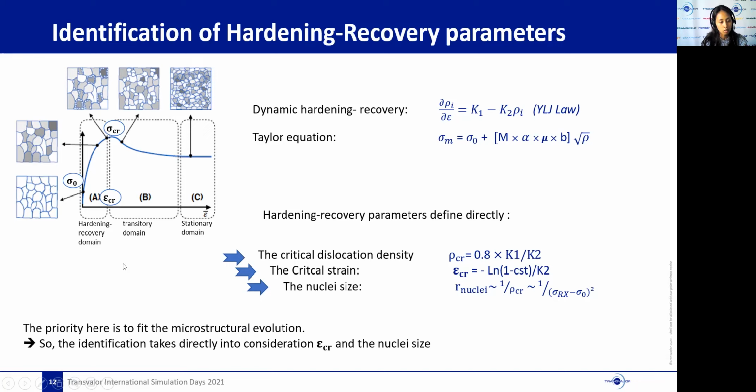Our priority here, as I said, is to fit the microstructural evolution. That's why we now identify Q1 and Q2 based on the critical strain and the nuclei size values and not based on the flow curves.